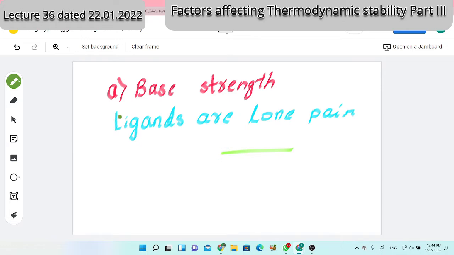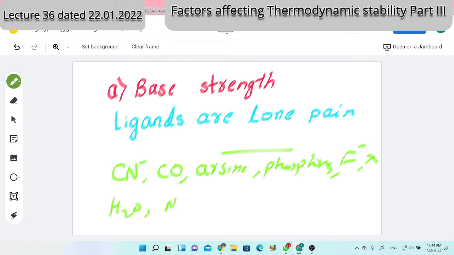Is it right? Give me an example of a ligand. In molecular orbital theory, various complexes you have discussed last year, with all the basic terminologies. Cyanide, F minus, carbonyl, arsine, phosphine, or generally X minus, H2O, NH3.